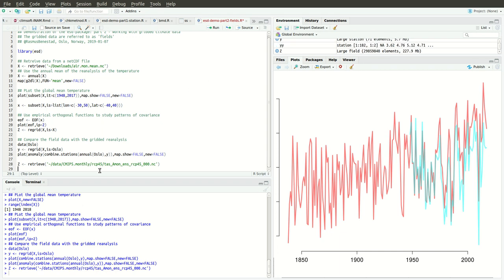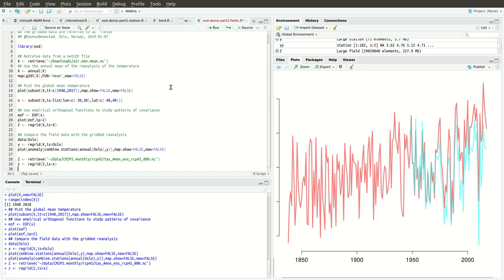And then we have small set equals x, and then is equals small x. So then basically we'll regrid it to the region of Africa, and then we should be able to do a map to show what we get.